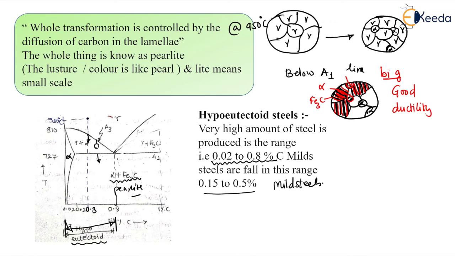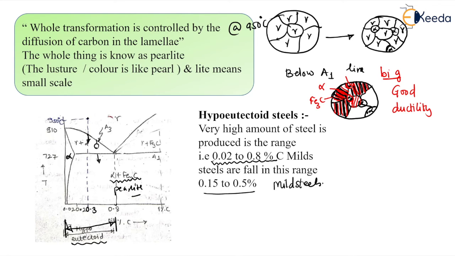In the microstructure of hypoeutectoid steels below the A1 line, there is alpha in the layer form and alpha at the grain boundaries.